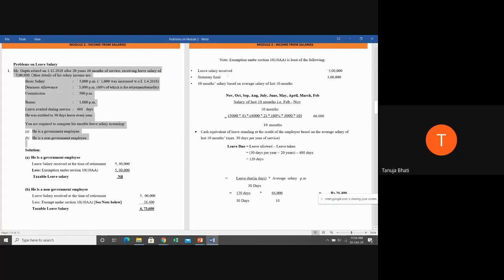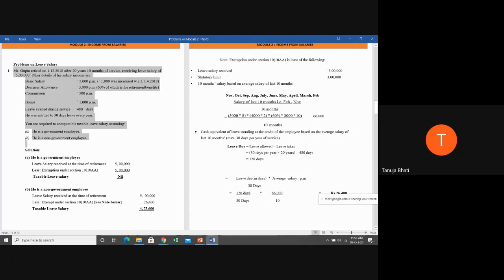So Mr. Gupta retires, and leave salary is also called leave encashment. So if in the exam they ask you leave encashment, don't get confused. Leave salary and leave encashment mean the same, and I have already explained the meaning, what it stands for. So let us start with the problem.